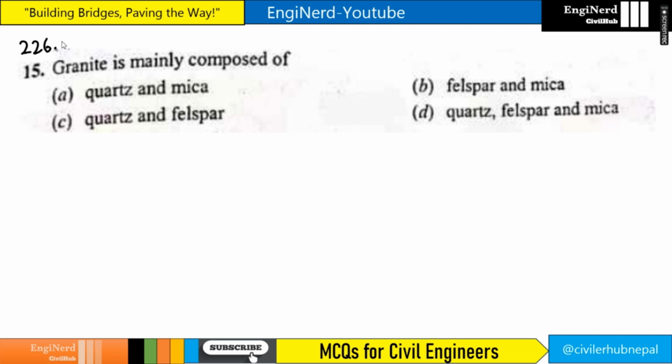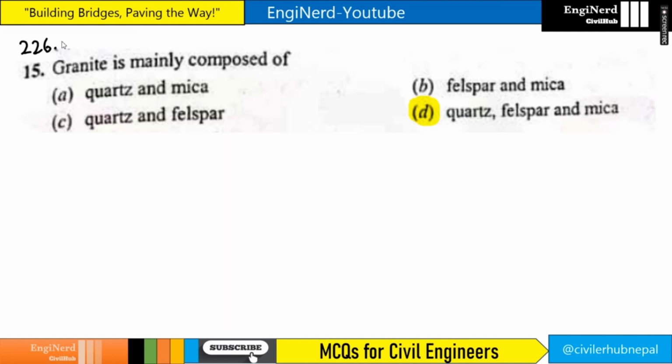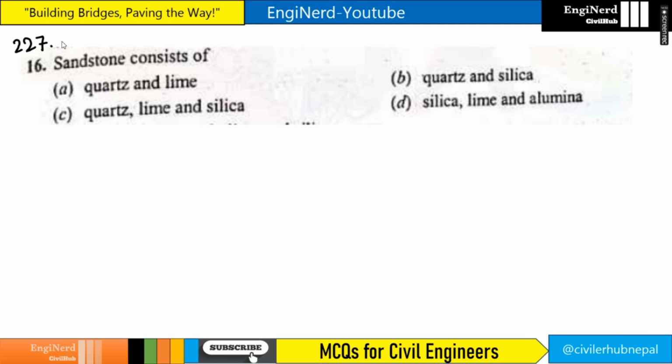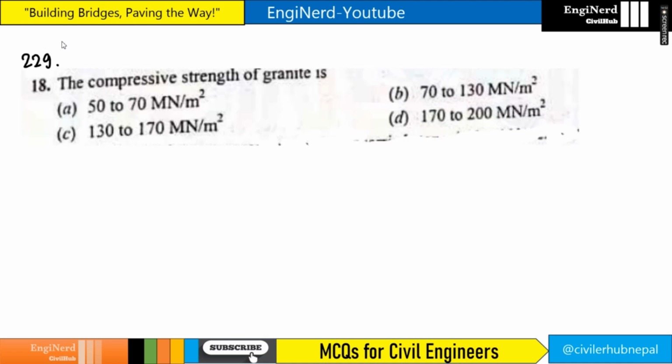Granite is mainly composed of quartz, feldspar, and mica, right? If you can see here, it is an igneous rock composed of quartz, feldspar, and mica. Sandstone consists of quartz, lime, and silica, as we already discussed in previous slides. Marble contains mostly lime and silica. This is true, right? So the answer is true.